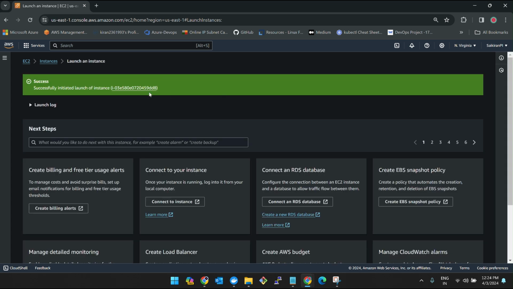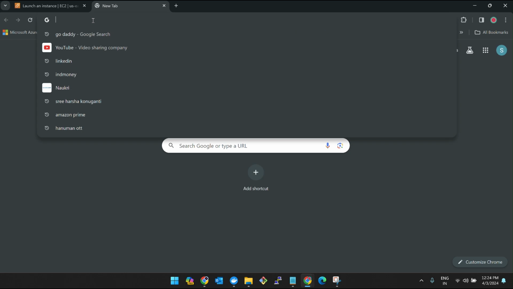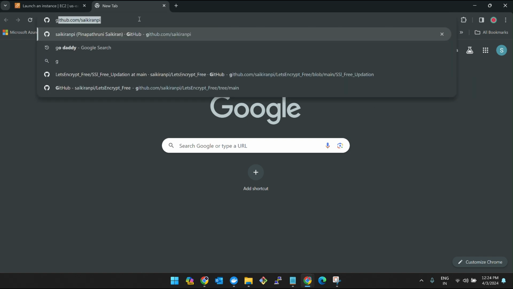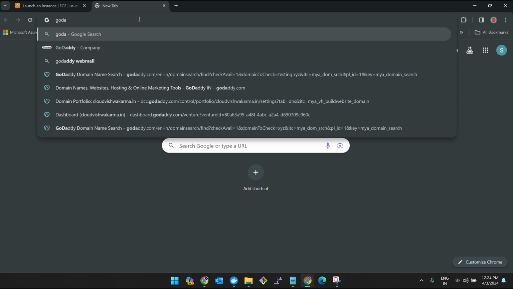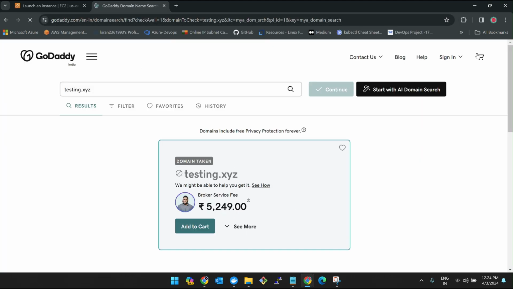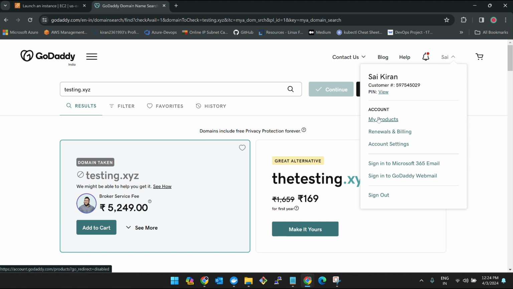So meanwhile, what we can do is just go to GoDaddy. Guys, I'm not suggesting you to go with GoDaddy itself, because it's totally your wish. If you want to go with any other hosting or some other domains, I don't know. If you want to go and purchase it, it's your wish. I'm not suggesting you to purchase from here, but I do have some domains here itself. Let me log in. Yeah, it's logged in. Let me go to my products.